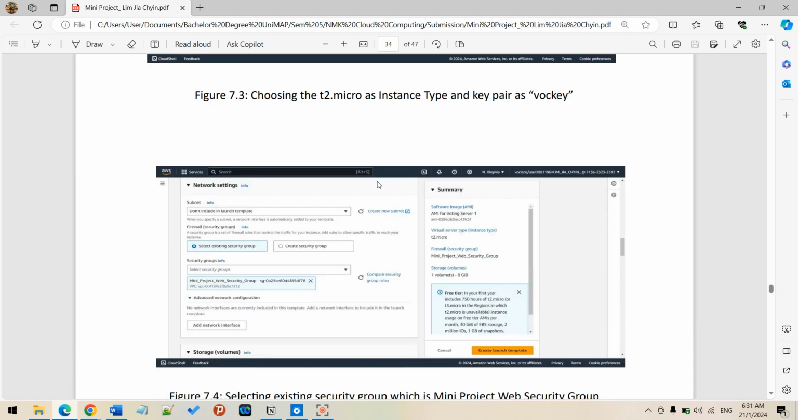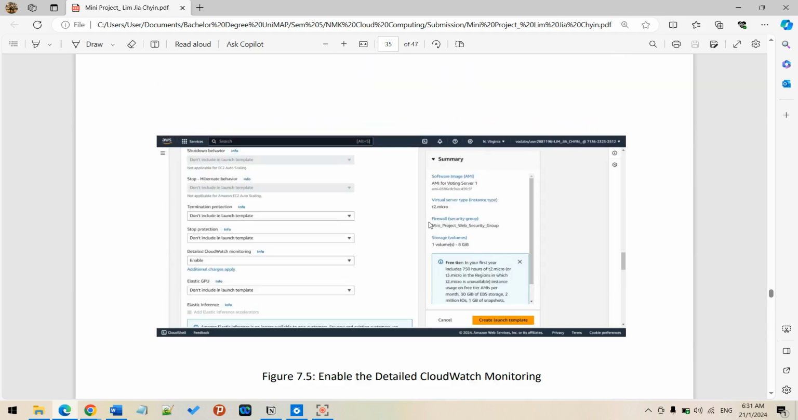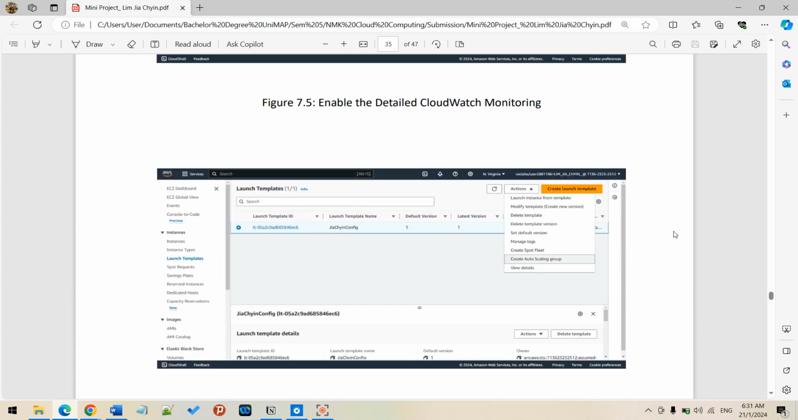For the network settings, I'm dealing with the security group. It still needs to link everything: create the VPC, link the web security group, and also link anything you have created just now in the voting server one. For the advanced settings, I need to enable CloudWatch monitoring as mentioned in the question of the mini project. This is the template.